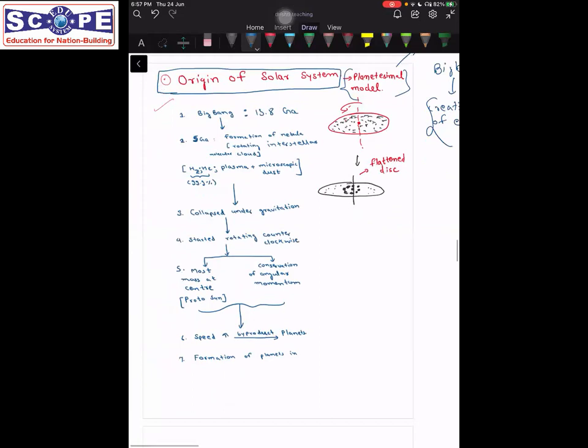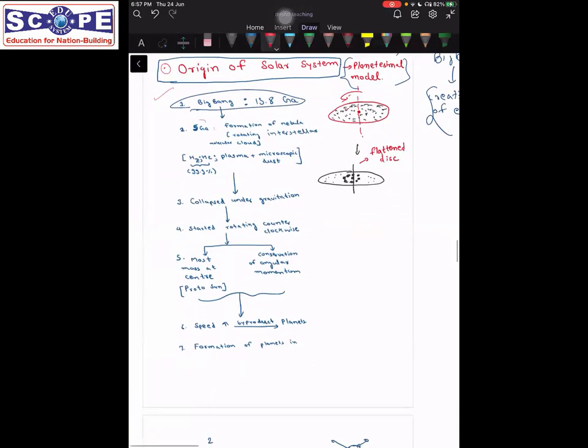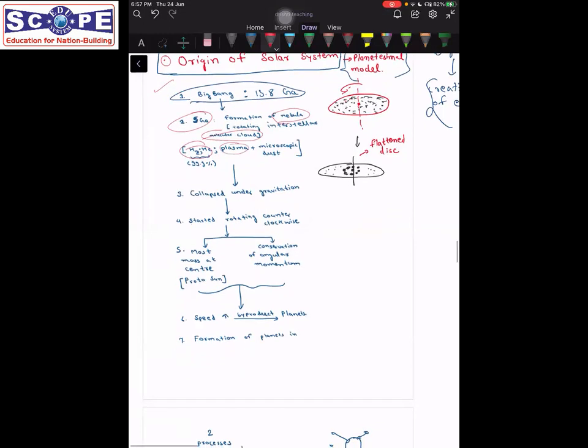In the planetesimal model, we know that the Big Bang took place about 13.7, 13.8 billion years ago. About 5 billion years ago, there was formation of a nebula. What is a nebula? A nebula is a molecular cloud, a cloud of molecular dust and the earlier formed elements such as hydrogen and helium. The plasma that we talked about is a form of cloud which has all these constituents.